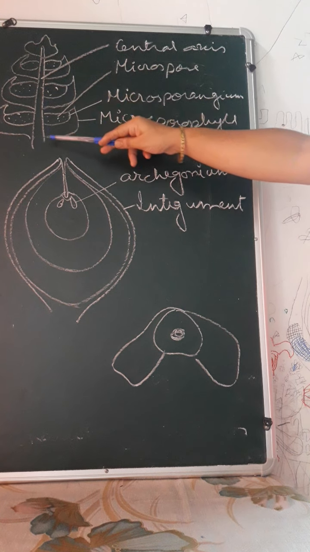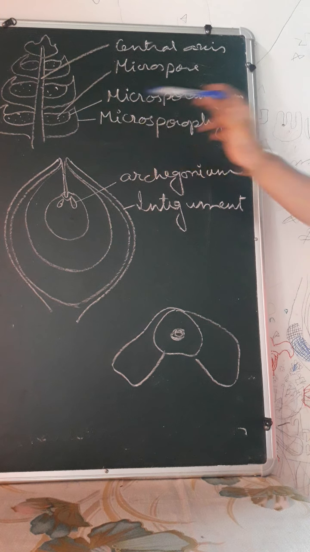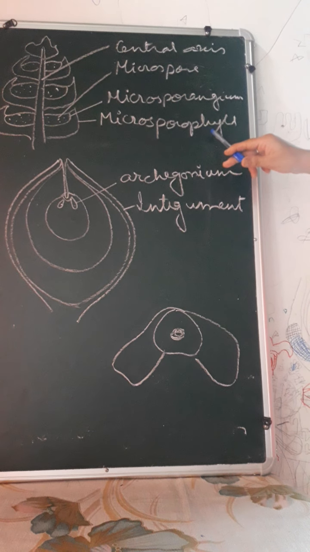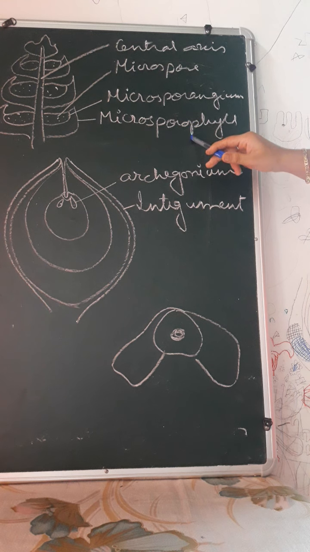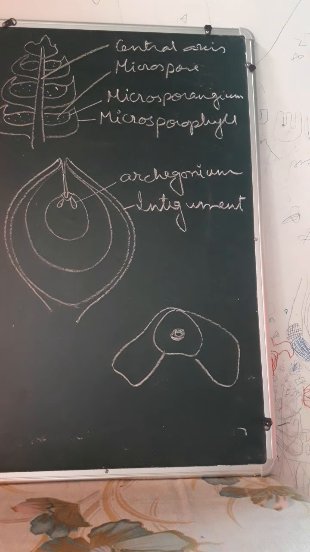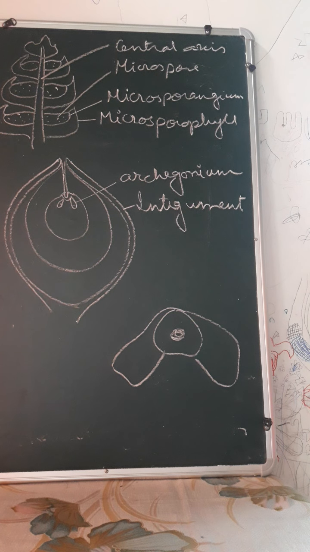This central axis bears sporophylls which are spirally arranged around the axis, and these are known as the microsporophylls. These microsporophylls bear the sporangia which will develop the spores. Those sporangia are called the microsporangia, and within the microsporangia the microspores develop.